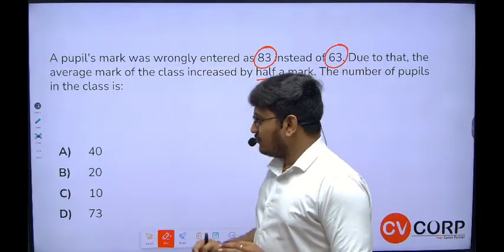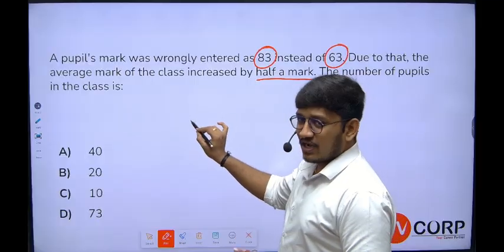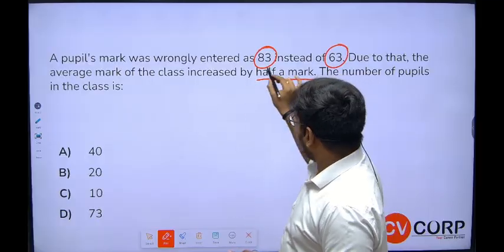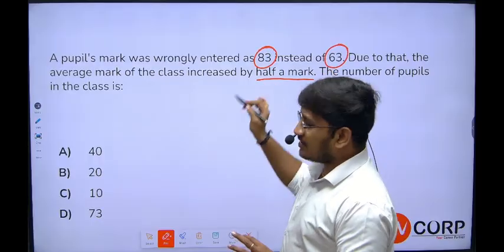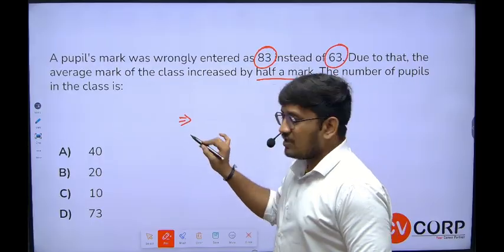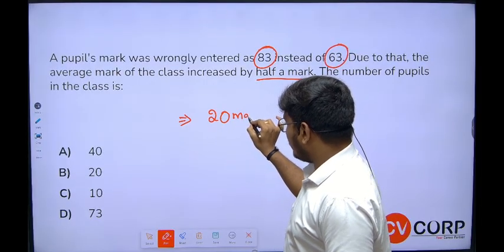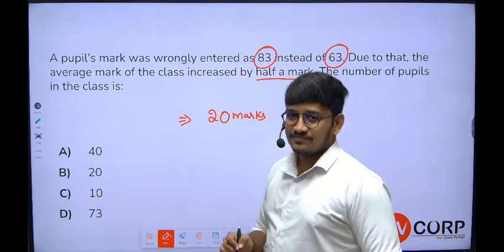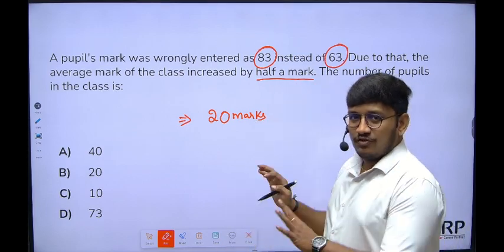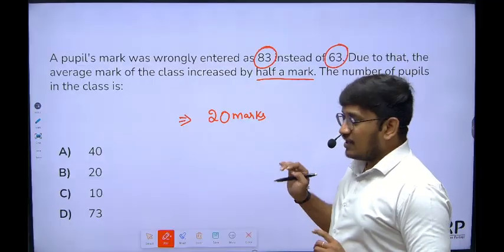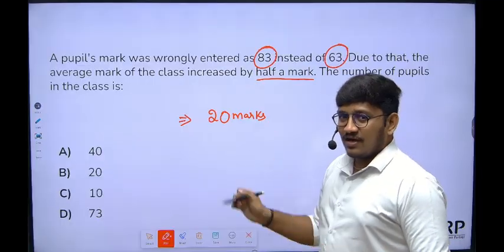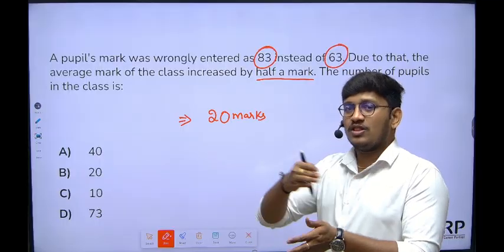If you observe, we all know that when the actual mark is 63 and I entered 83, the difference is 20 marks, right? Now these 20 marks will be divided among all the students.